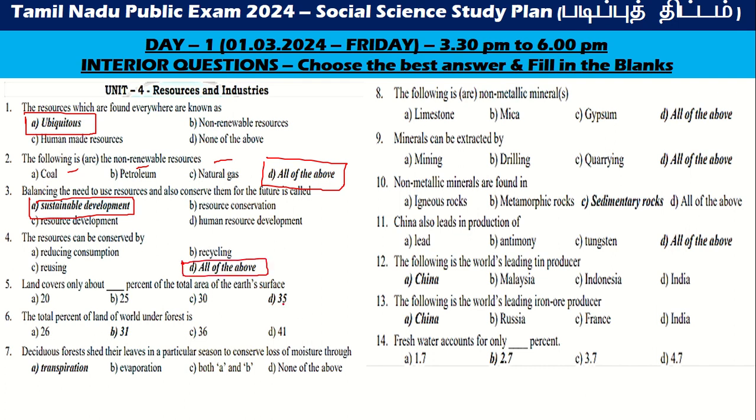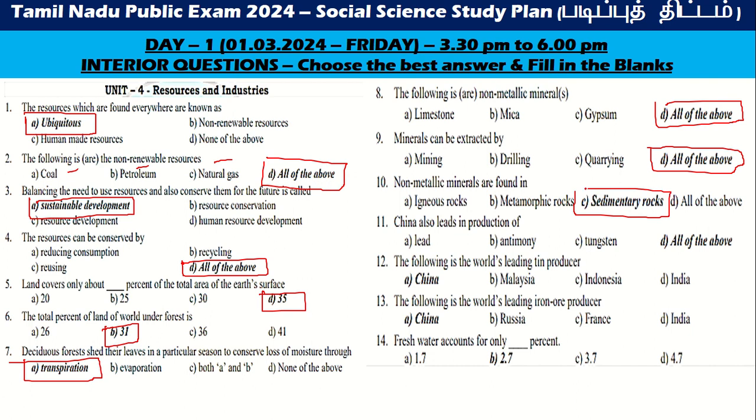Land covers only 35% of the total area of the Earth's surface. The total percentage of land under forest is 31. Deciduous forests shed their leaves in a particular season to conserve loss of moisture through transpiration. The following are non-metallic minerals: all of the above. Minerals can be extracted by all of the above, that is mining, drilling and quarrying. Non-metallic minerals are found in sedimentary rocks.